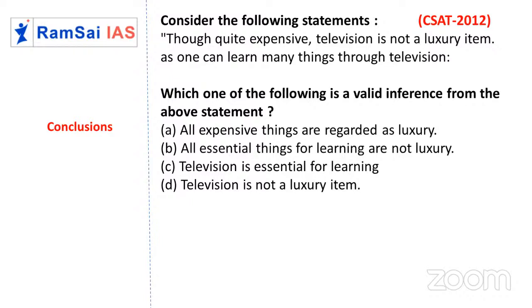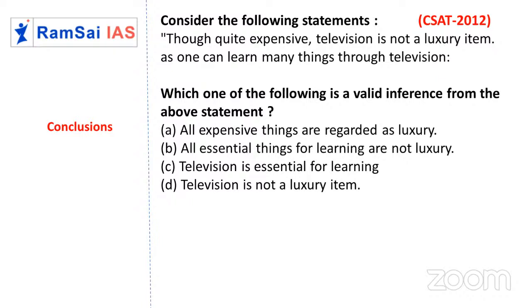So what is the third conclusion? Television is essential for learning. In television, we have so many unwanted programs. For learning, television is just one medium, but there are many more ways to learn. We can learn many things from television, but television is not only for learning. Yes or no? There are many other ways as well other than TV for learning. So eliminate C directly.